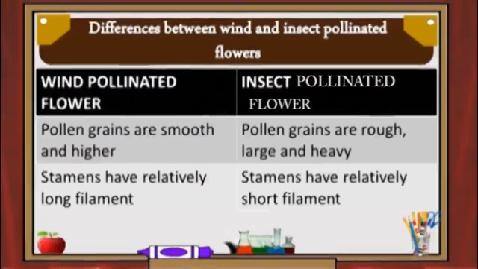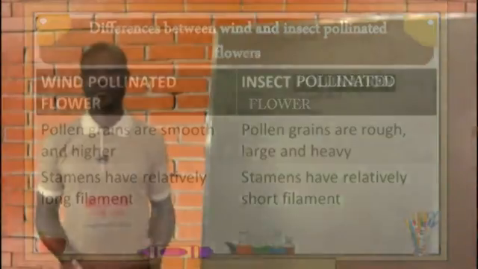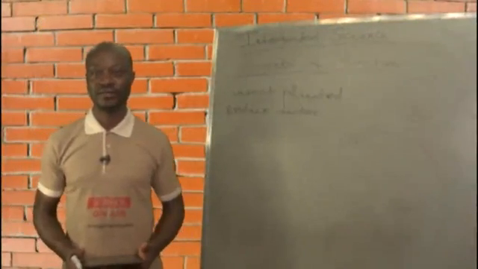In the wind pollinated flower, the pollen grains are smooth and light, whilst in an insect pollinated flower, the pollen grains are rough, large and heavy in nature. With a wind pollinated flower, the stamen has a relatively longer filament, whilst in the insect pollinated flower, the stamen has a relatively shorter filament.